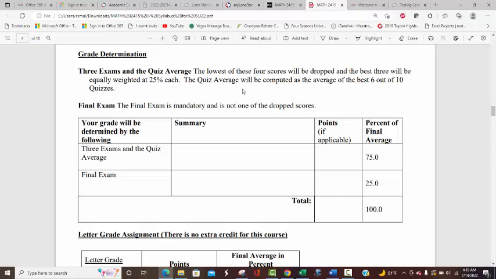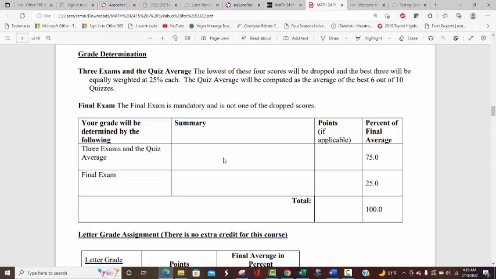Your best 5 quiz scores make up your quiz average. I look at your 3 exams and the quiz average, and the lowest of those 4 is dropped. For most people, the quiz average will be beneficial.